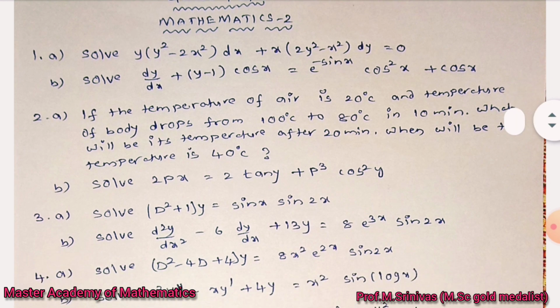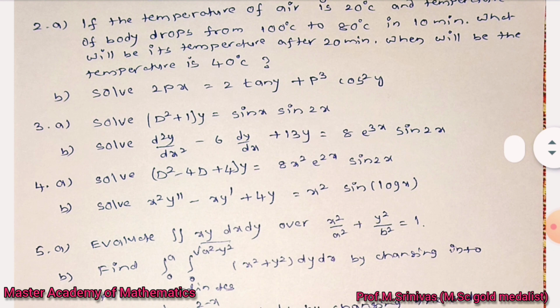Coming to 2b bit: solve 2px = 2 tan y + p³ cos² y. So this is nothing but a differential equation of first order but not first degree. So this can be solved by the method solvable for x. The reason is that the degree of the x variable is nothing but 1. So based on that, you can apply your procedure of solvable for x and directly find out the solution. So 1 and 2, these are from unit number 1.